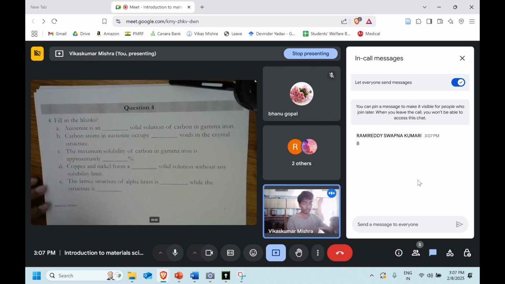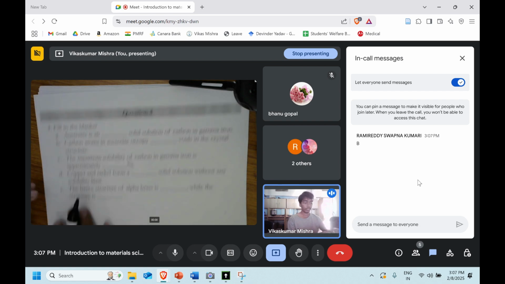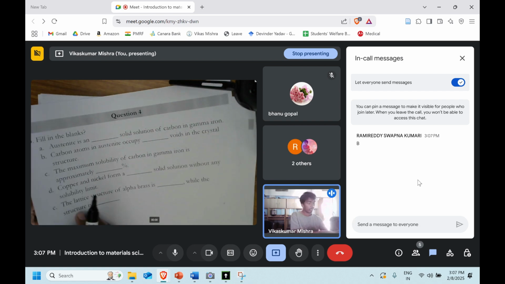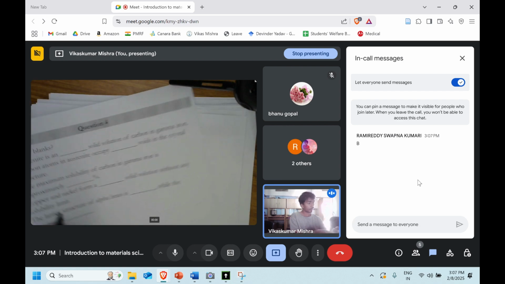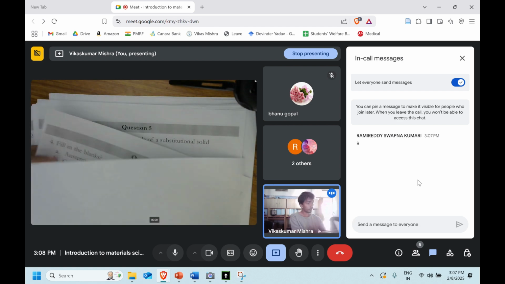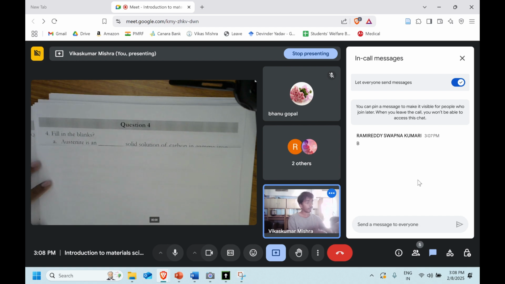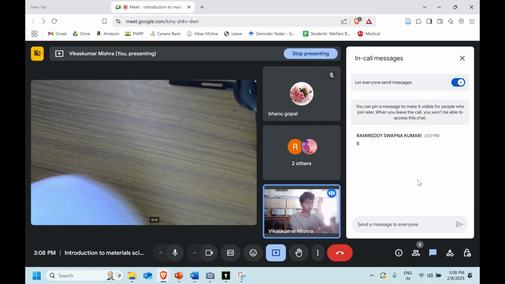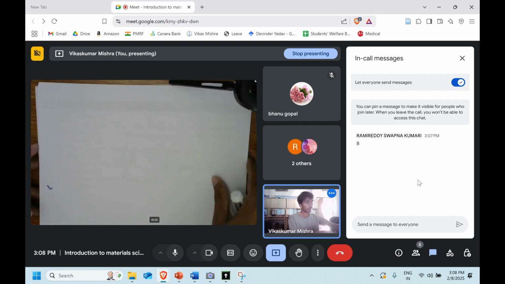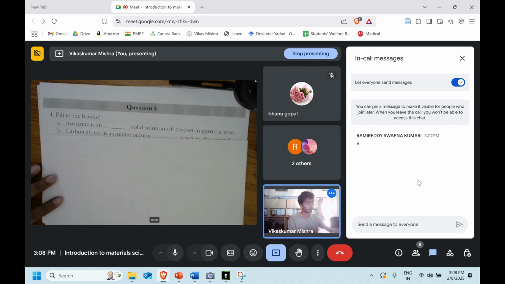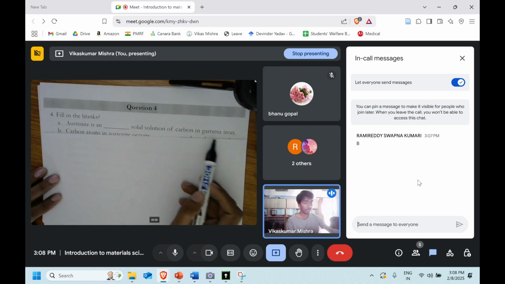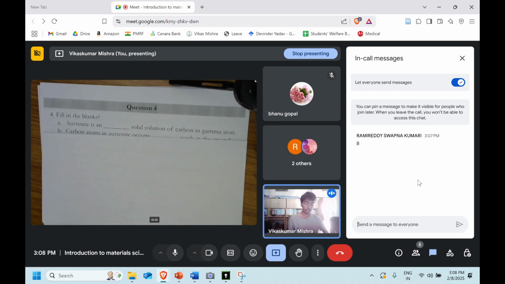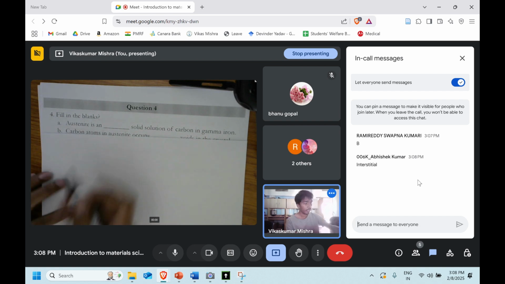It's a fill in the blanks type. Let's do it one by one. I'll hide it. Yeah. So austenite is a dash solid solution of carbon in the gamma iron. So we just talked about the interstitial solid solution and substitution. Yeah, Abhishek, that's right. It's an interstitial.